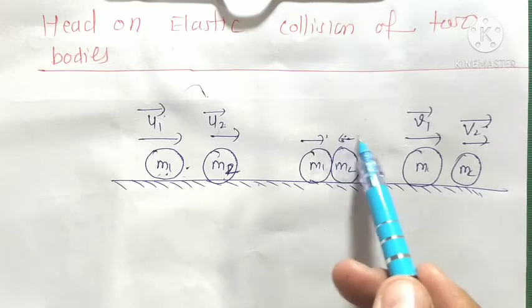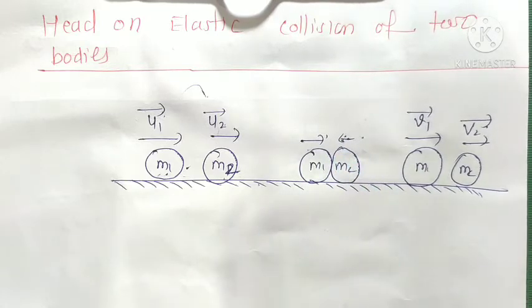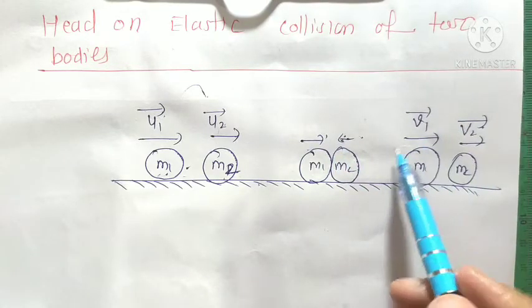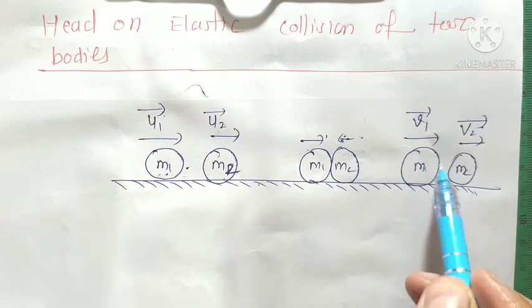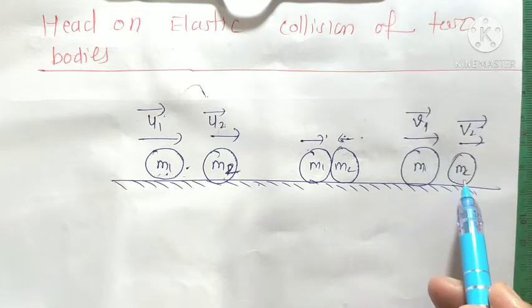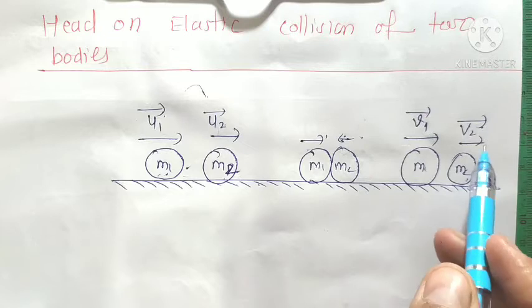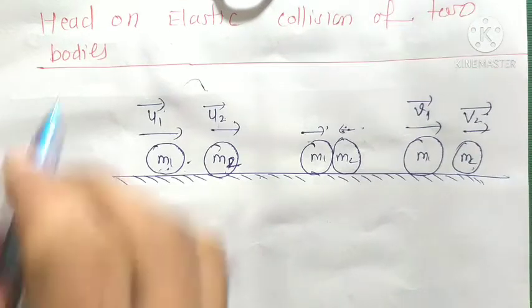When both bodies collide, their velocities will change: the first body has velocity v1 after collision and the second body has velocity v2 after collision.